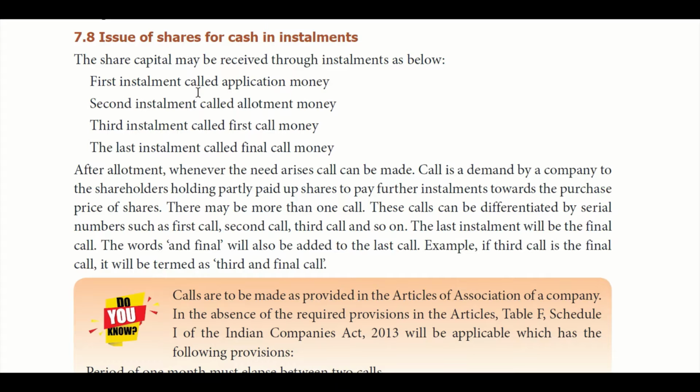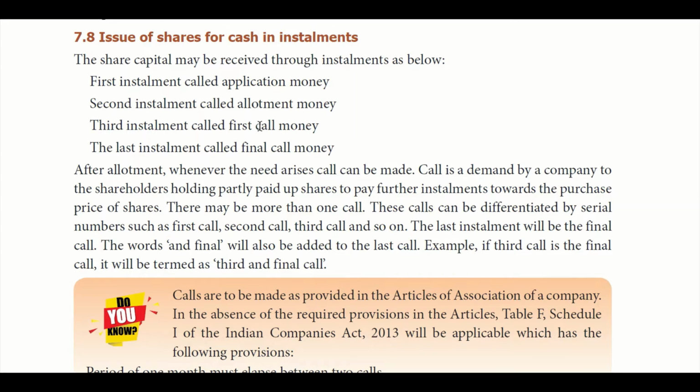The first installment is called application money, which they pay at the time of filling up and submitting the application. The second installment is called allotment money. The third installment is called first call money, and the last installment is called final call money. Whenever the company needs money, it will call for the rest of the value of shares.